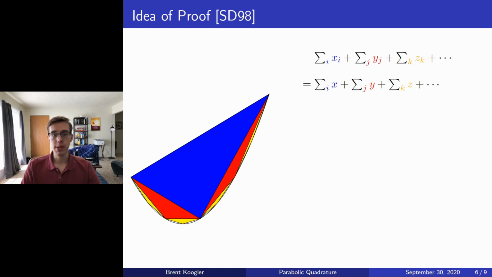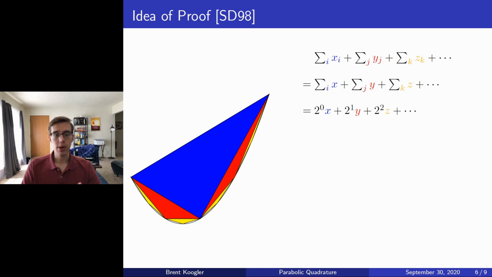Thus, we can drop the subscripts. And moreover, there is one blue area, there are 2 red areas, 4 yellow areas, and it's clear that at each iteration there are twice as many triangles as the one before. In other words, we are justified in getting rid of the summation notation and just multiplying by this exponential factor with base 2.